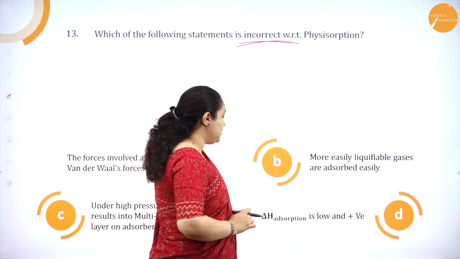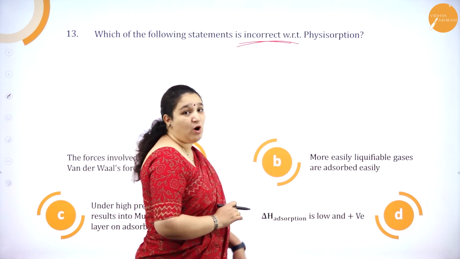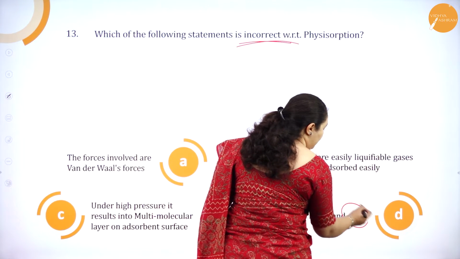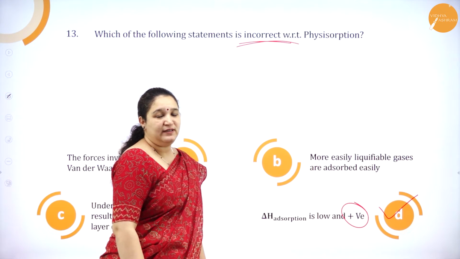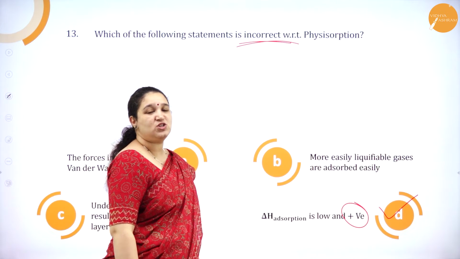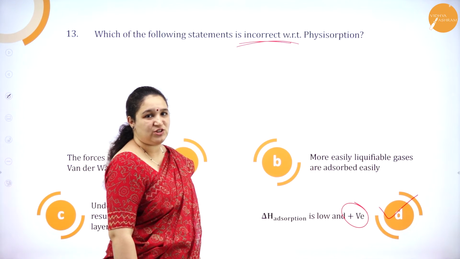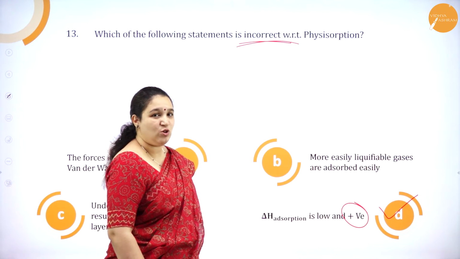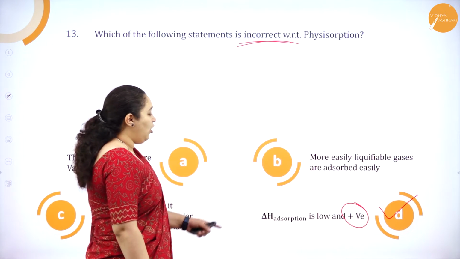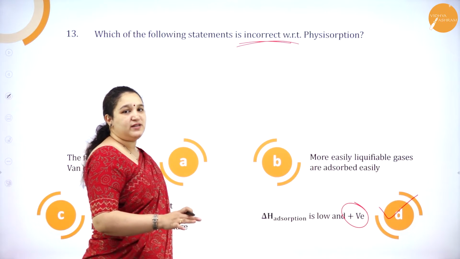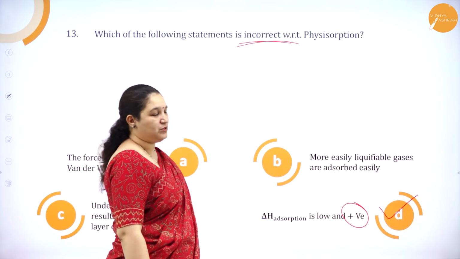Delta H adsorption is low and positive, they have given. So it is not positive, it has to be negative. Delta H adsorption is always an exothermic reaction. It is negative. It is low, but here still it is negative only, it's not positive. Okay, so option D is the incorrect statement about physisorption.